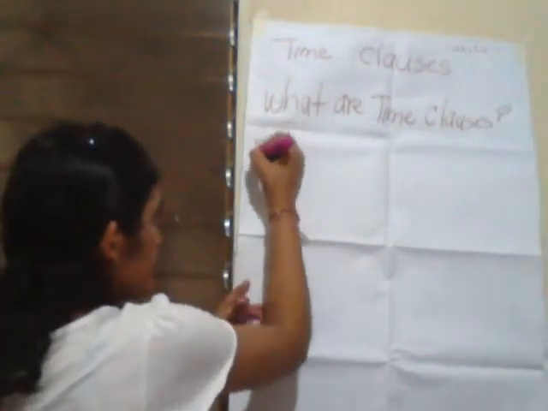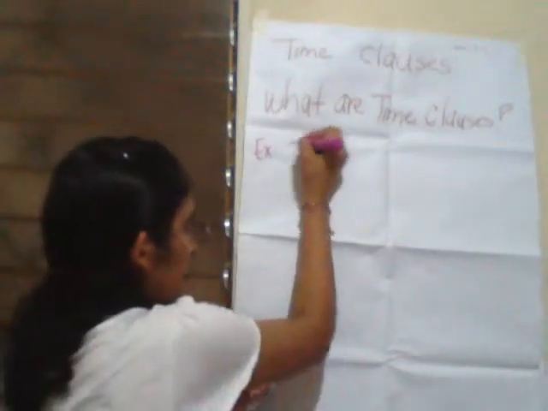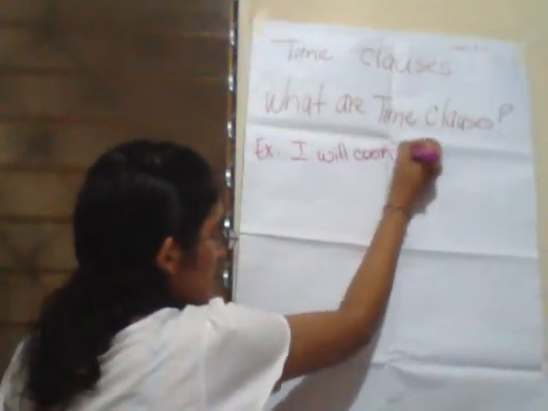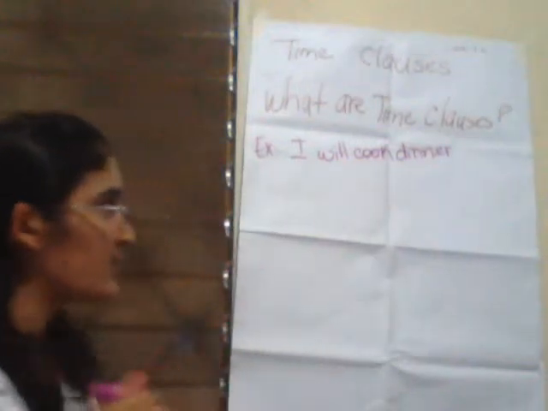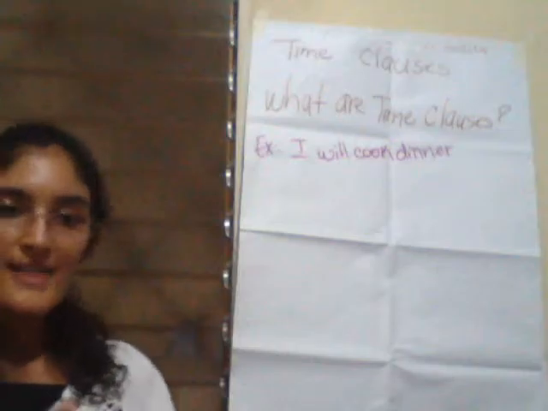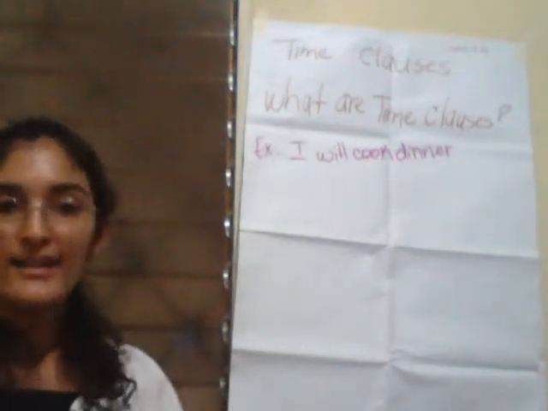For example, we have I will cook dinner. This is our main sentence. Why? Because we have subject, verb, and complement.